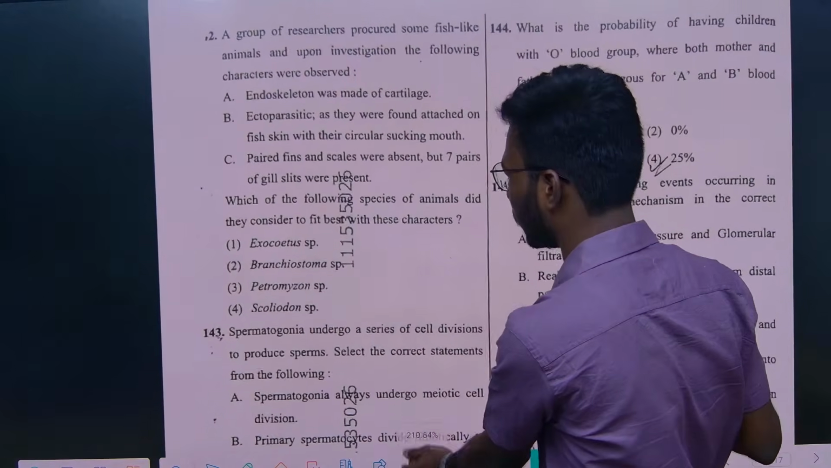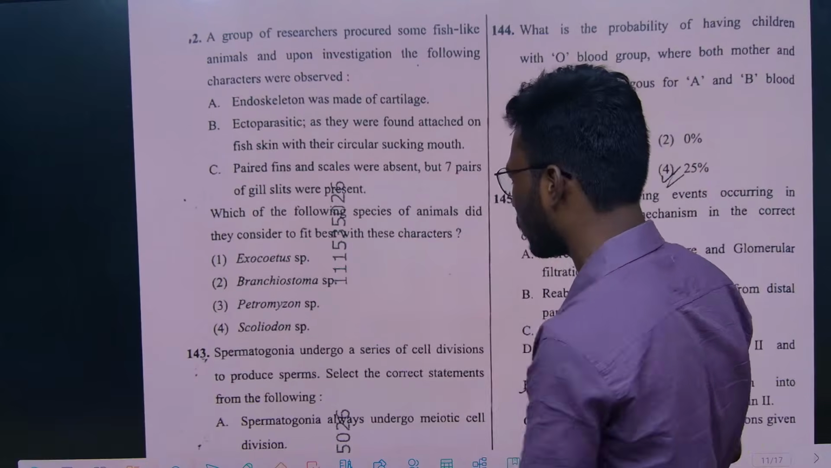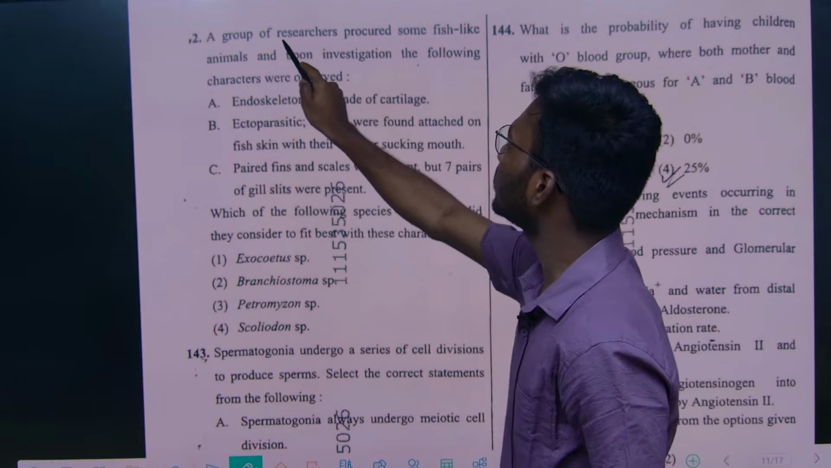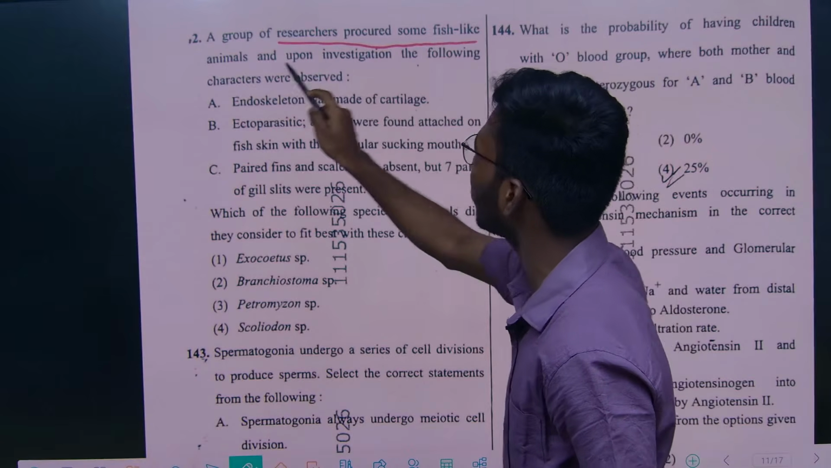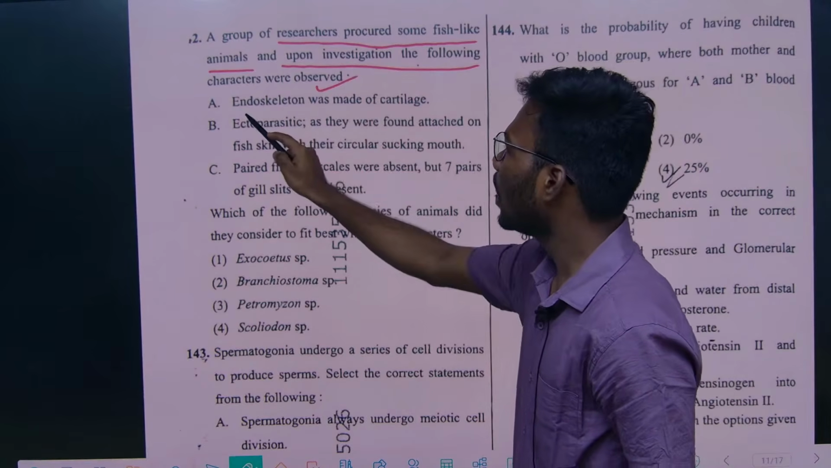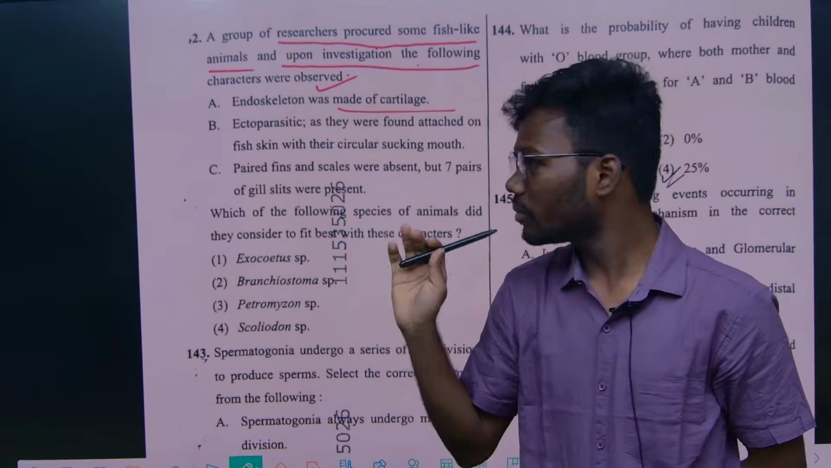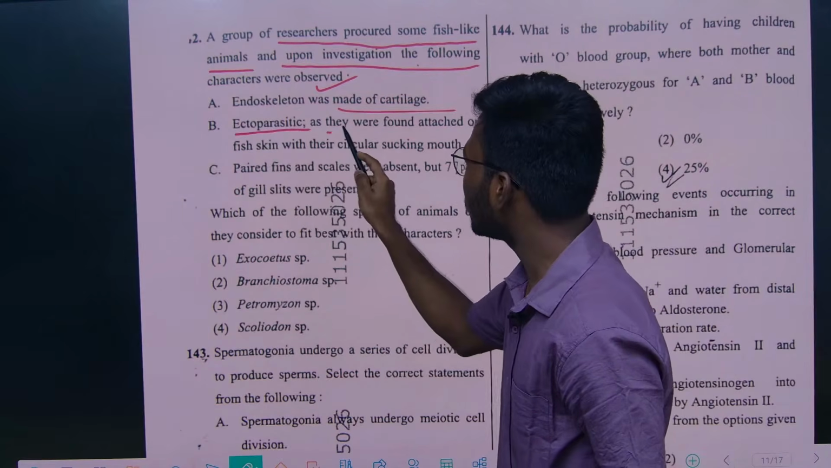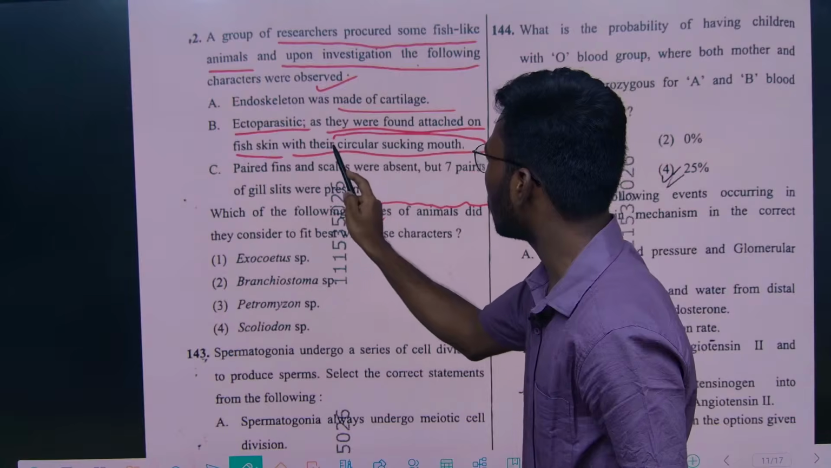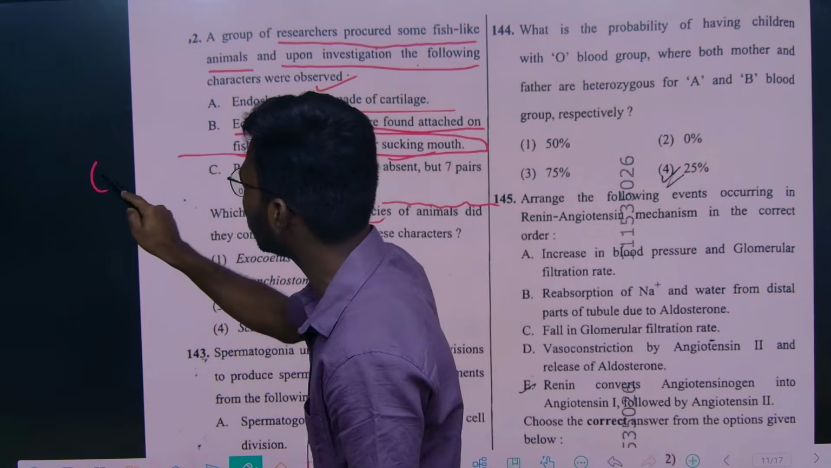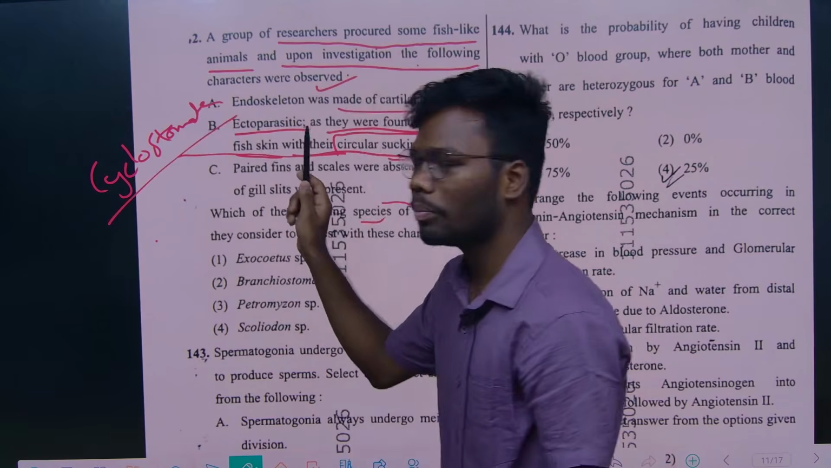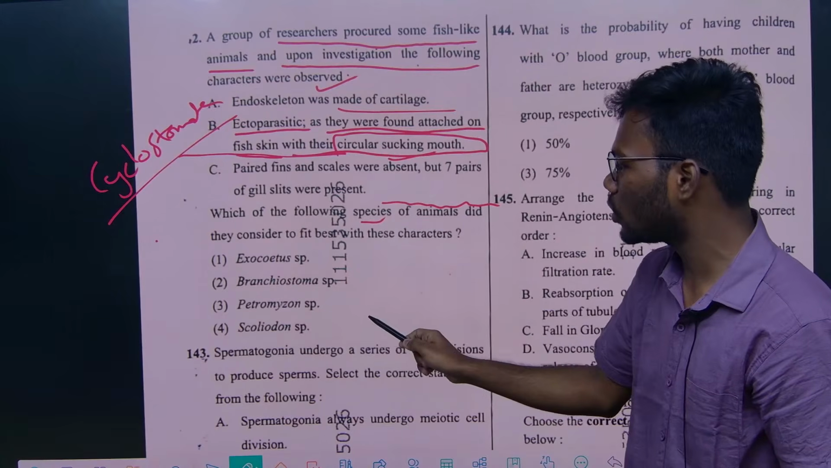They gave some characters. They are asking which character it is and which phylum or class this animal belongs to. So a group of researchers procured some fish-like animals. Upon investigation, the following characters were observed. Let's see the characters. Endoskeleton was made up of cartilage, and ectoparasite, as they were found attached on fish skin with the circular sucking mouth. So this is the character of Cyclostomata. Alright, so based on this, option 2, you can directly choose.